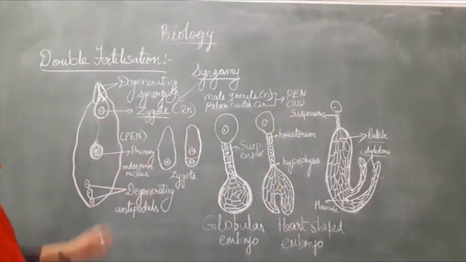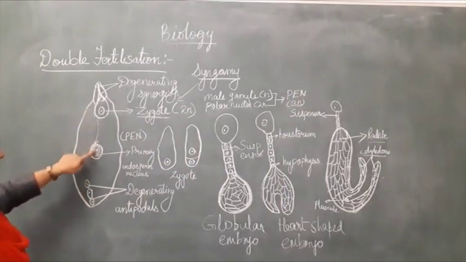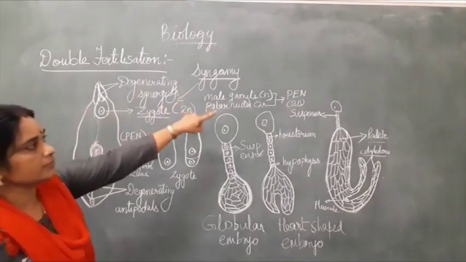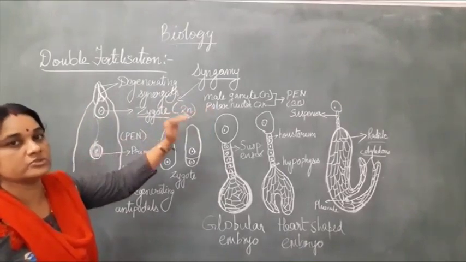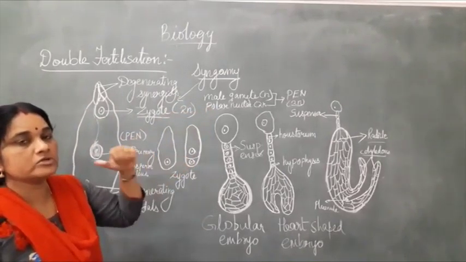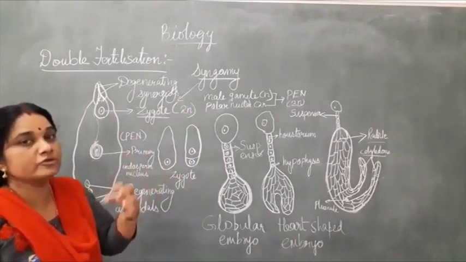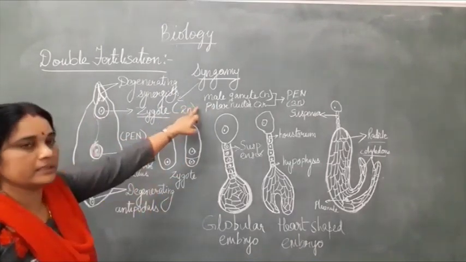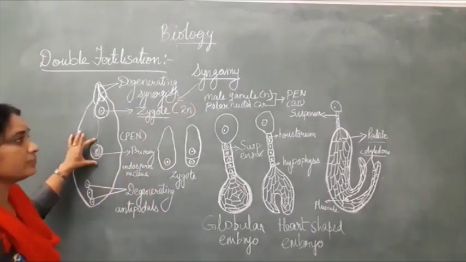So this fusion of a male gamete with the polar nuclei to form a triploid primary endosperm nucleus is known as triple fusion, because three haploid nuclei are fusing together. Two polar nuclei are fusing with one male gamete. So this is known as triple fusion.